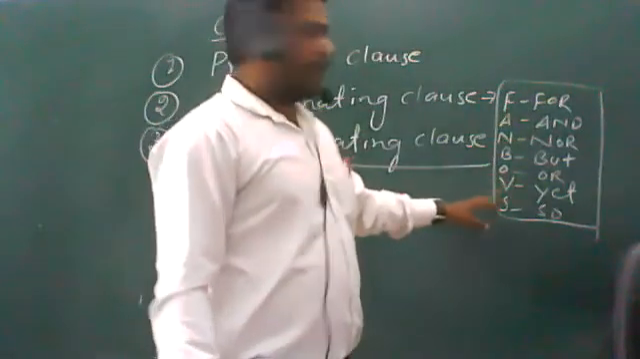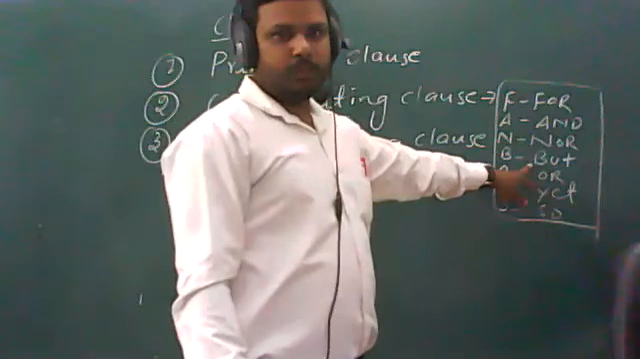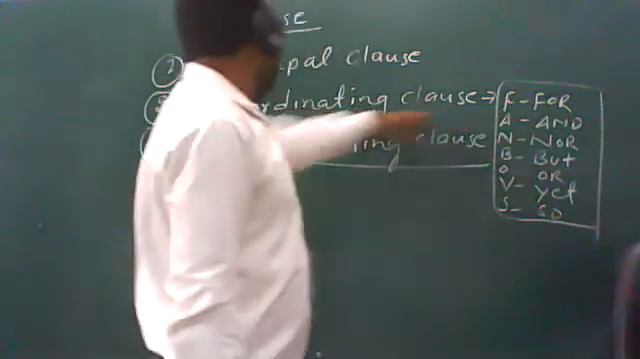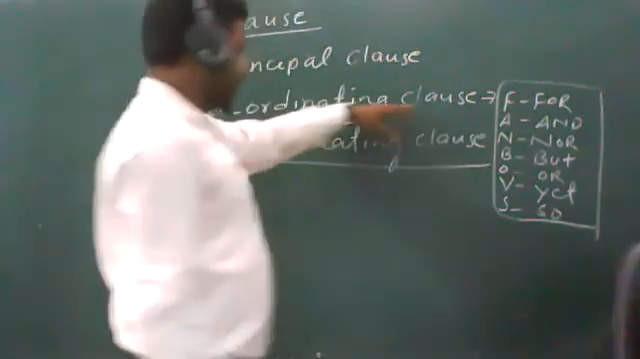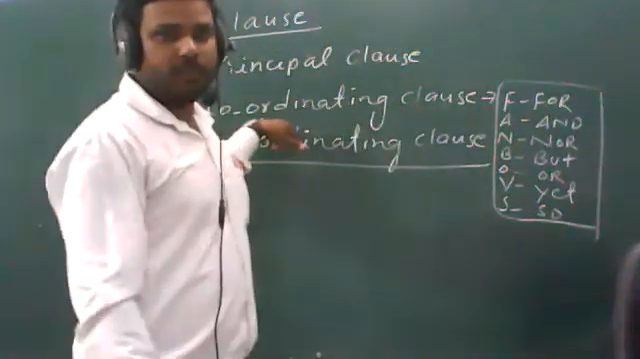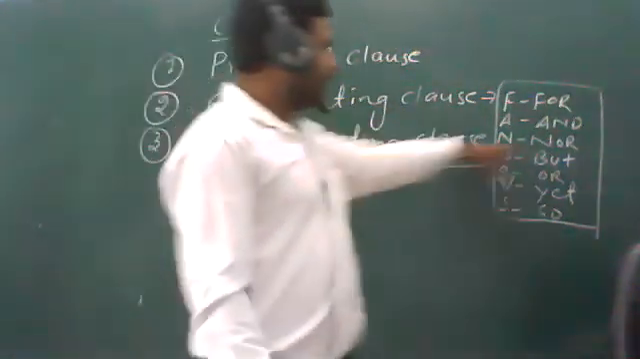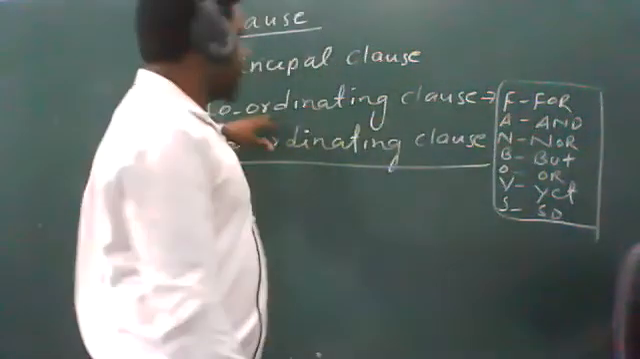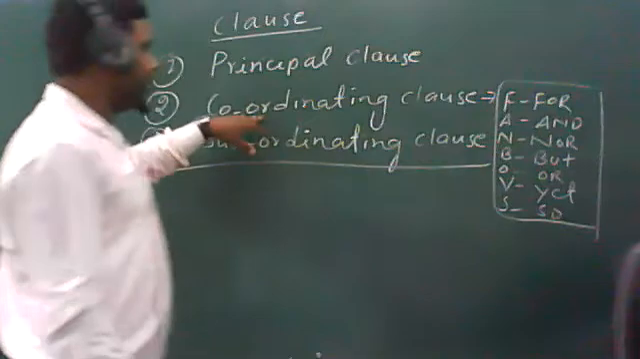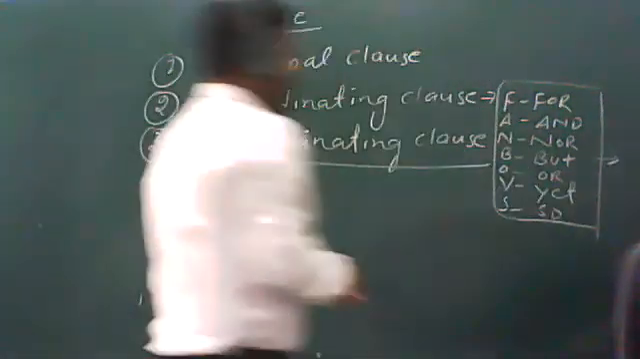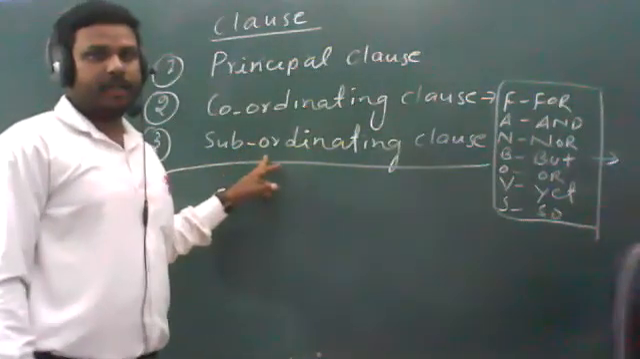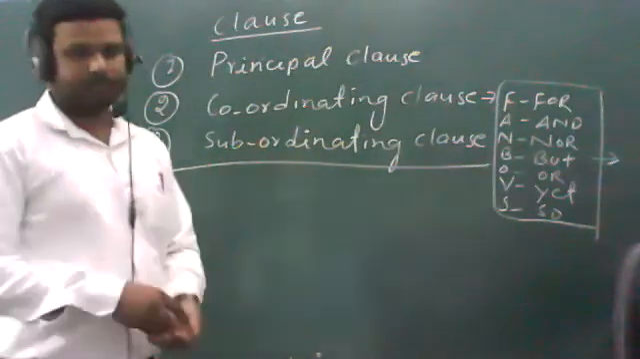I had told you that if these conjunctions, which are known as coordinating conjunctions, are part of a sentence, then that clause will be the coordinating clause. अगर किसी भी सेंटेंस में ये कंजक्शन है तो उस क्लॉज को जो है हम कोऑर्डिनेटिंग क्लॉज कहेंगे. And if these conjunctions are not there in any sentence, then that clause will automatically be the subordinating clause. I had also explained this to you through examples.